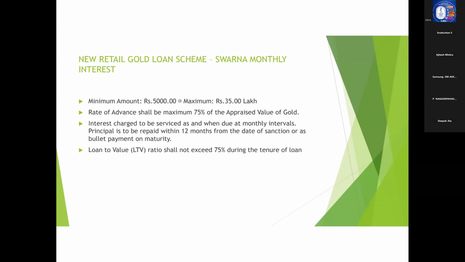As we already said, the loan value is 75 percent and should not go beyond 75 percent at any point of time. So that is about the new retail lending gold loan scheme, that is Swarna Monthly Interest.